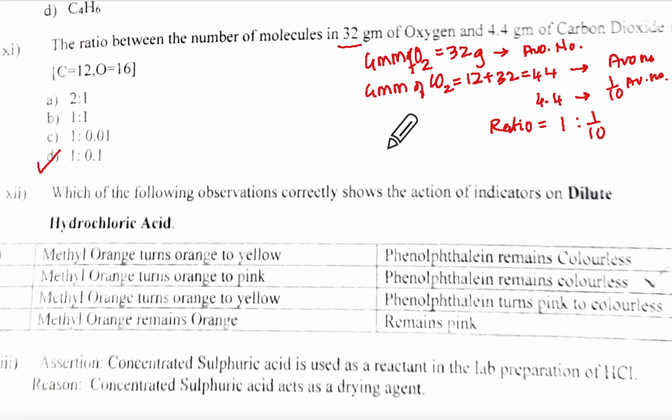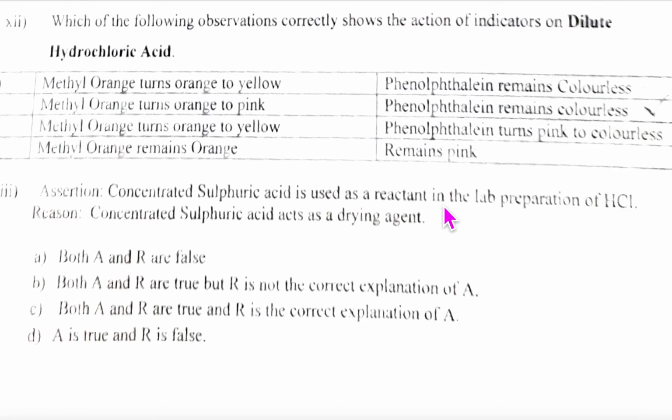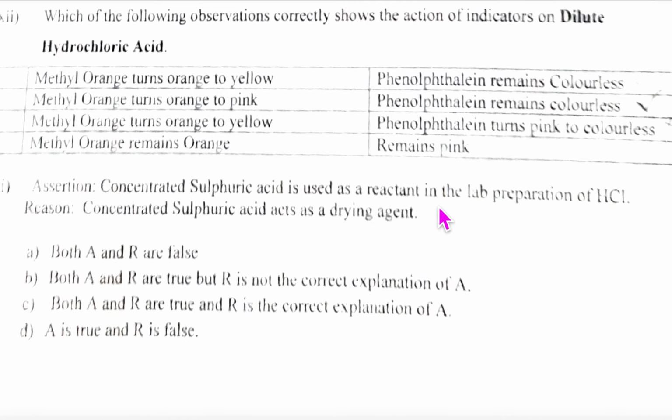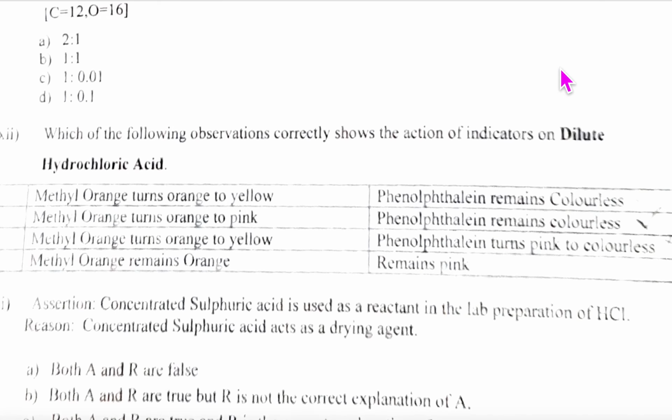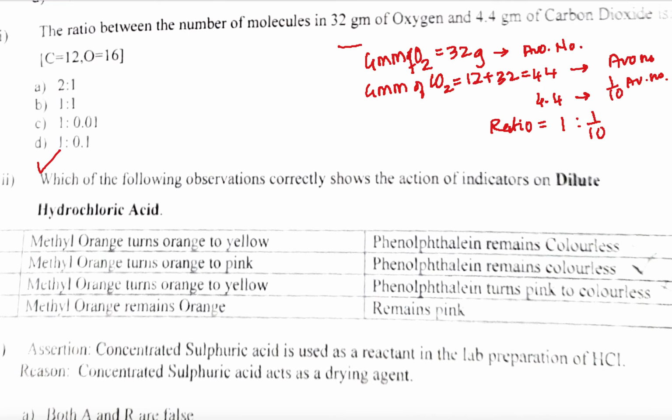Excuse me, ma'am. Ma'am, I had a doubt in the previous one. They had asked the ratio of oxygen to carbon dioxide, so I didn't understand that 0.1 is to 1. Okay. 32 gram is GMM, means 1 mole of oxygen.